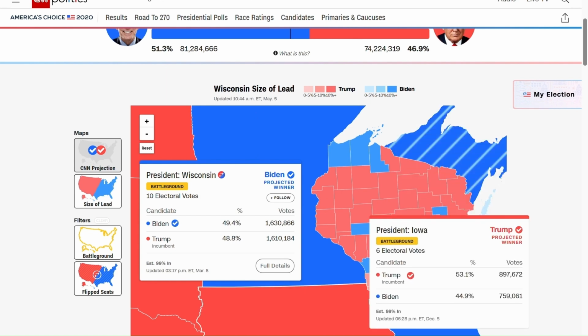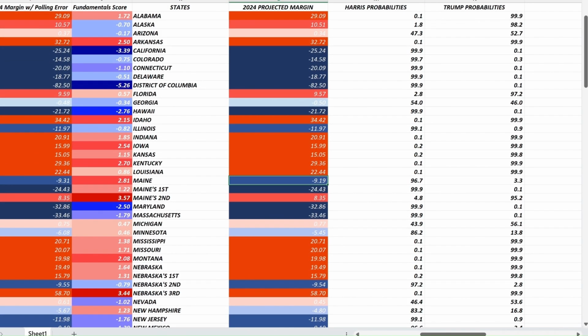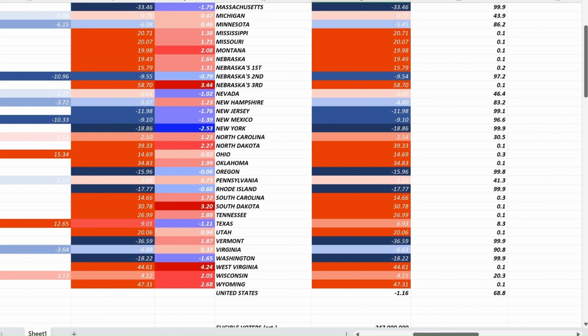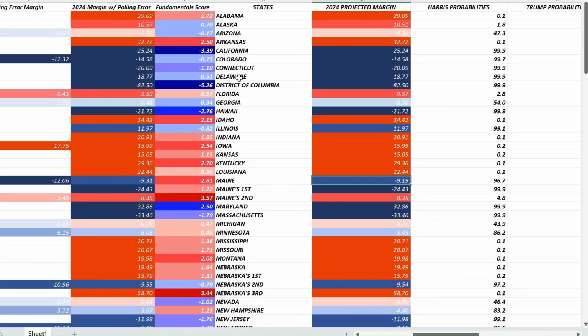This is a very fundamentally red state, as you can see here from the fundamental score. Down here, Wisconsin is a 2.05 positive Republican fundamental score state. Of course, as you can see right here, plus is Republican-leaning and minus is Democrat-leaning. But the really important thing is Wisconsin is fundamentally red, and it's shifting red.